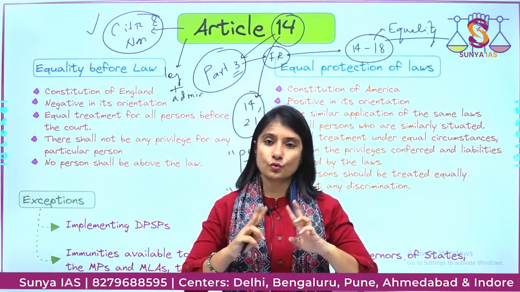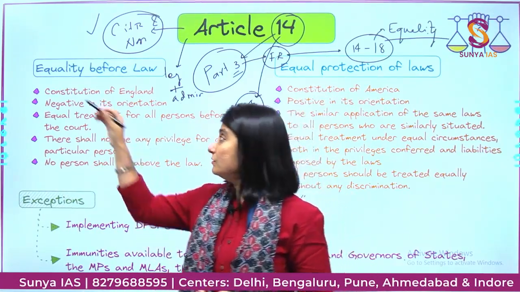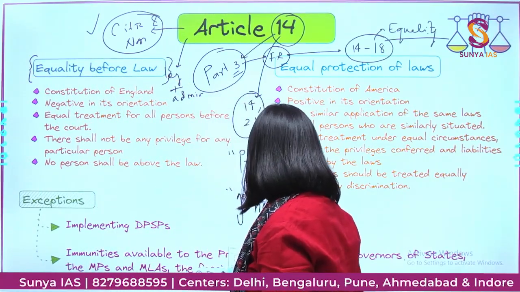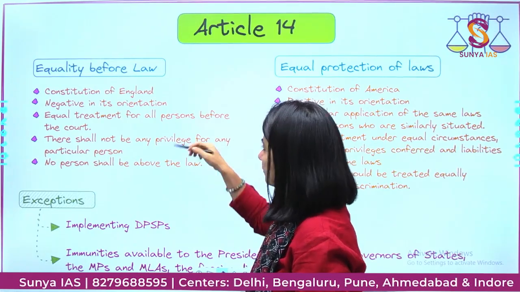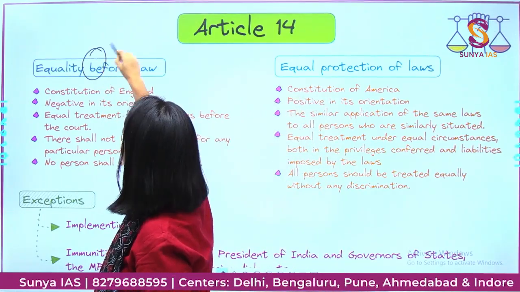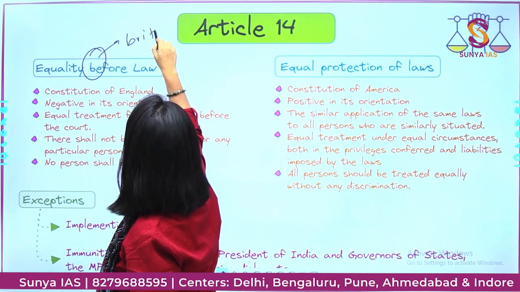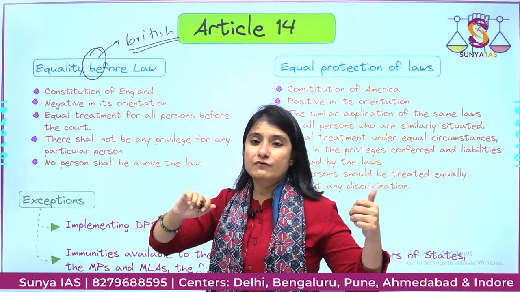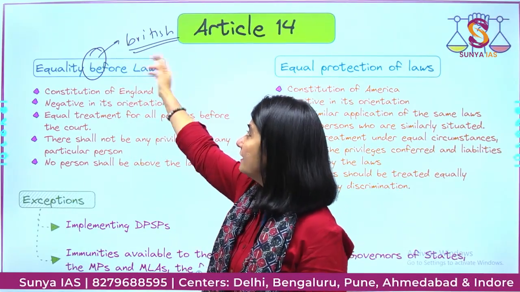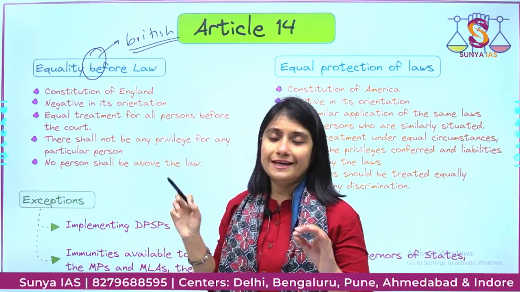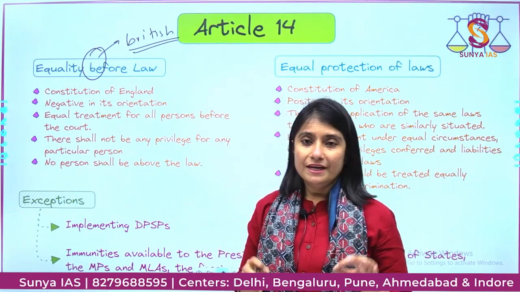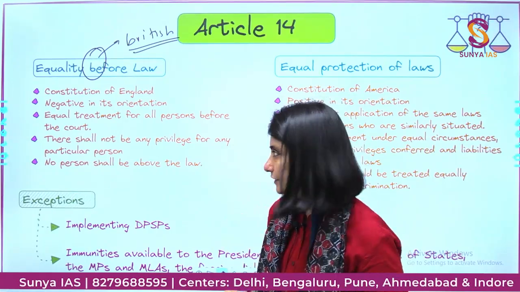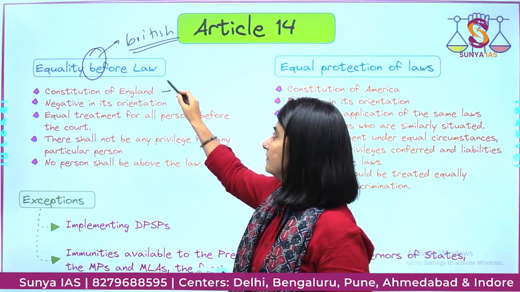Now these are two different concepts. So equality before law, this concept has been taken from the British Constitution. Equality before law and British. A lot of students have a hard time remembering which phrase was taken from where. So link "before" with Britain. You should take help of such mnemonics, wherein by looking at a thing, you will instantly remember the contents of it. Okay. Now, what does it mean?